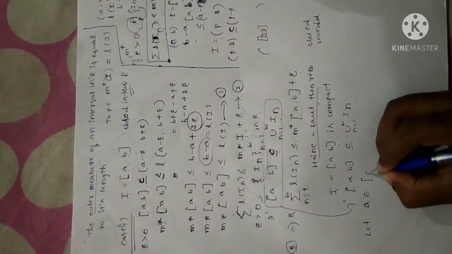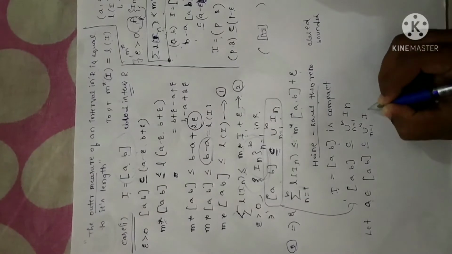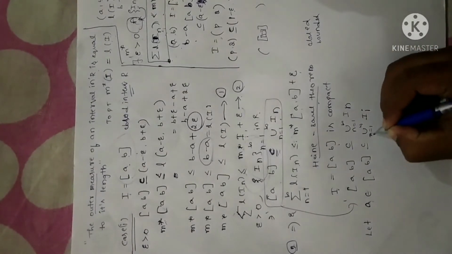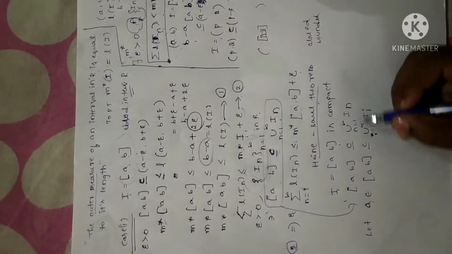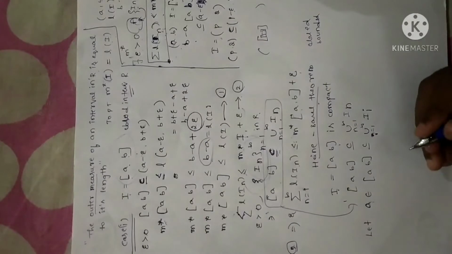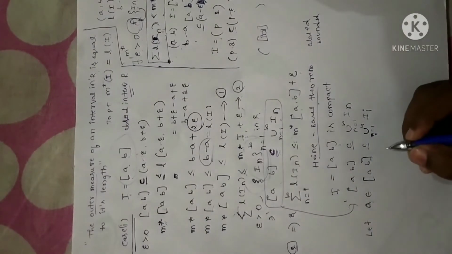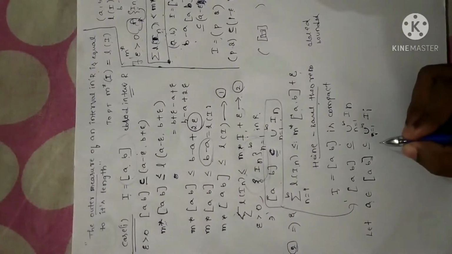Let A belong to this closed interval, which is a subset of the union. I'll change the suffix just for your understanding, so I have given i equals 1 to n here. I have chosen one of the elements in this particular set. If this is the case, as I have already told you, as per the statement of the first theorem, we can express it as a countable union of open intervals.